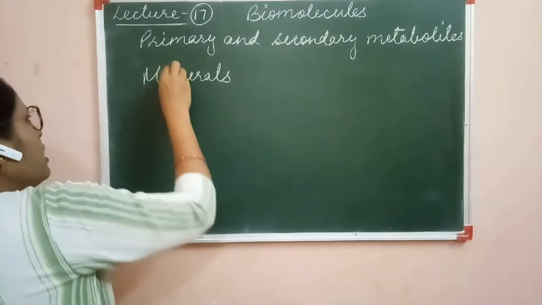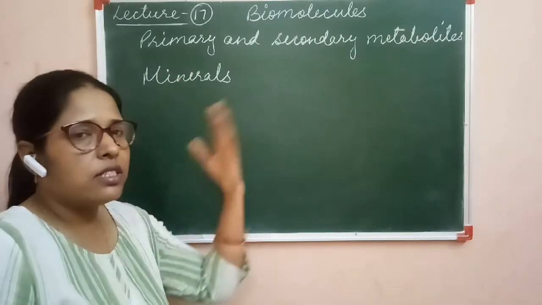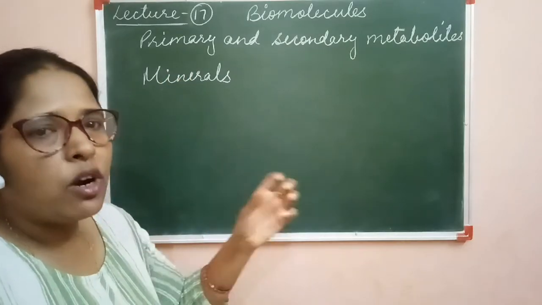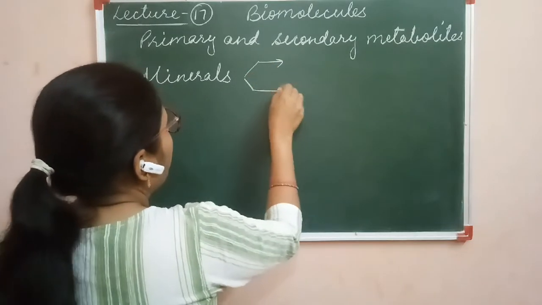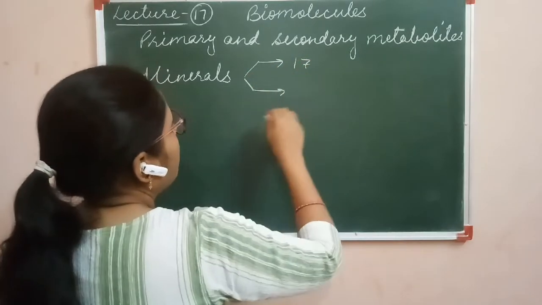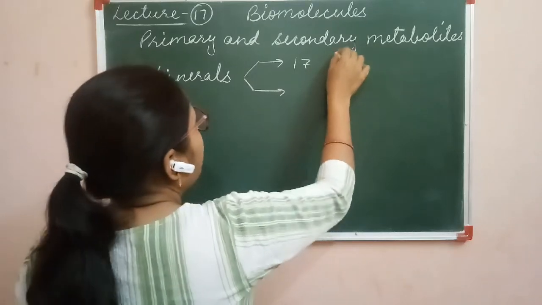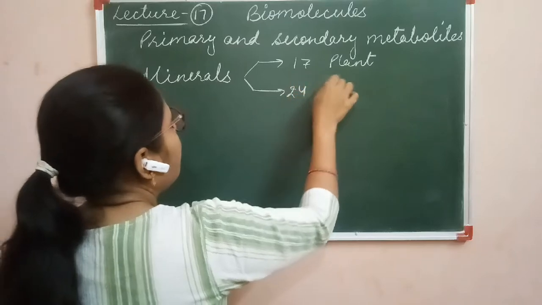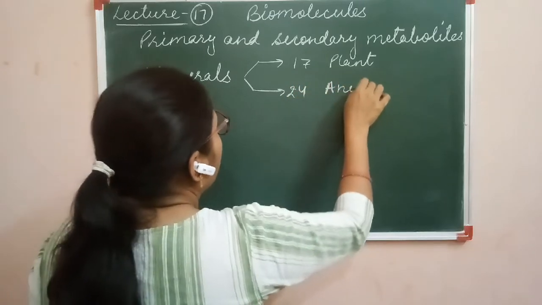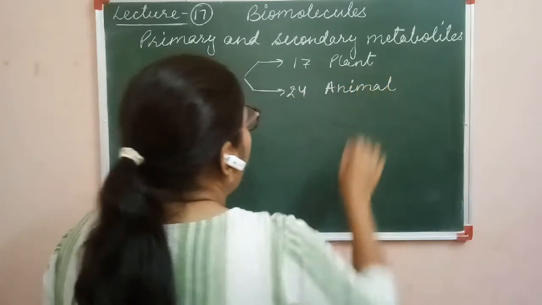About the function of these minerals we will discuss in the chapter of plant physiology. Here we know only the number, that is 17 minerals are required for the growth of a plant and 24 minerals are required for the growth of an animal.